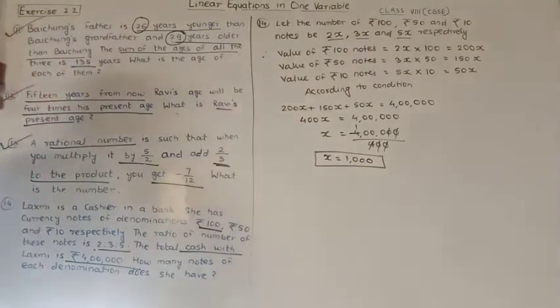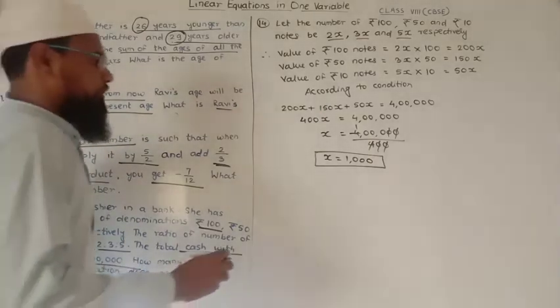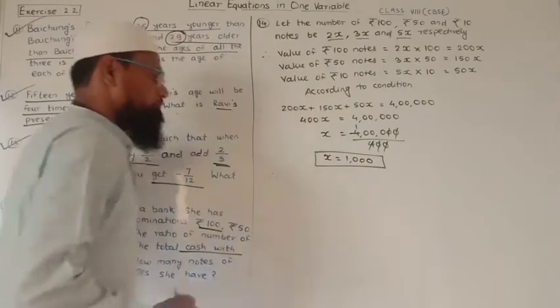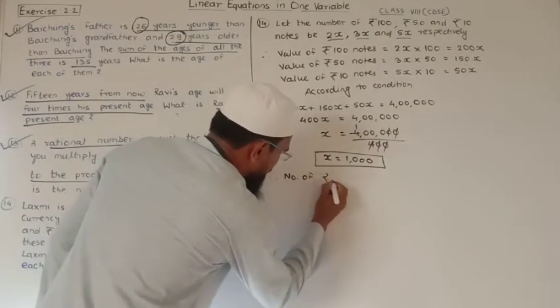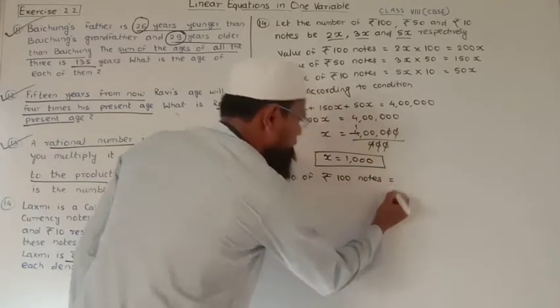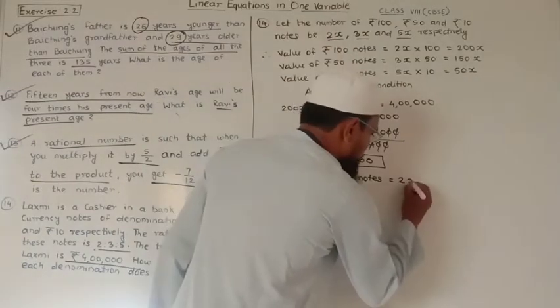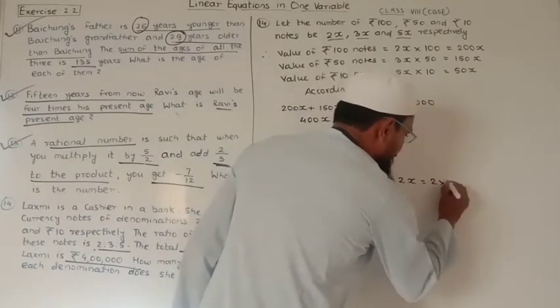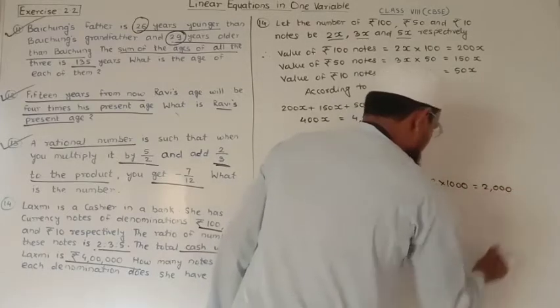But here the question is, how many notes of each denomination does she have? So therefore, the number of rupees 100 notes is equal to how much? 2x, which is equal to 2 into 1000, is equal to 2000.